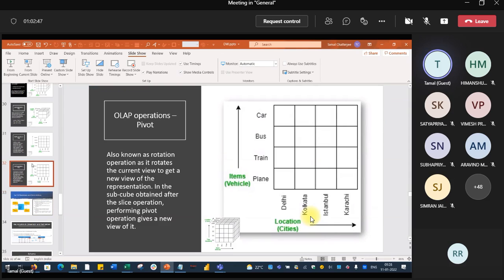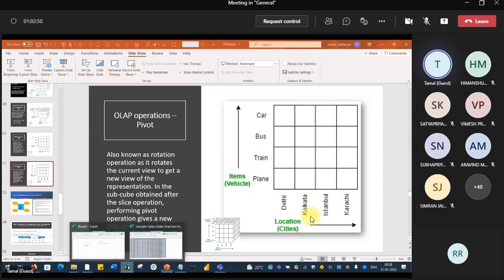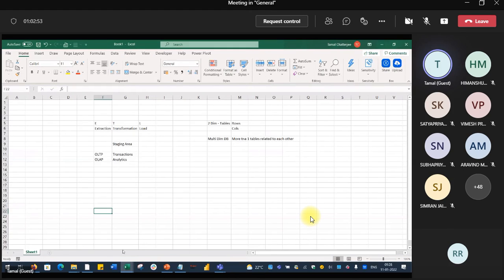Okay, now let me go back to my Excel. Now I will be doing some data modeling. In the next class we will be seeing the extraction, transformation and load. For that please keep your Excel ready. Extraction, transformation, load. What is that and how do we do that? So that you have a very clear hands-on idea on ETL. There will be this concept of staging area as well.